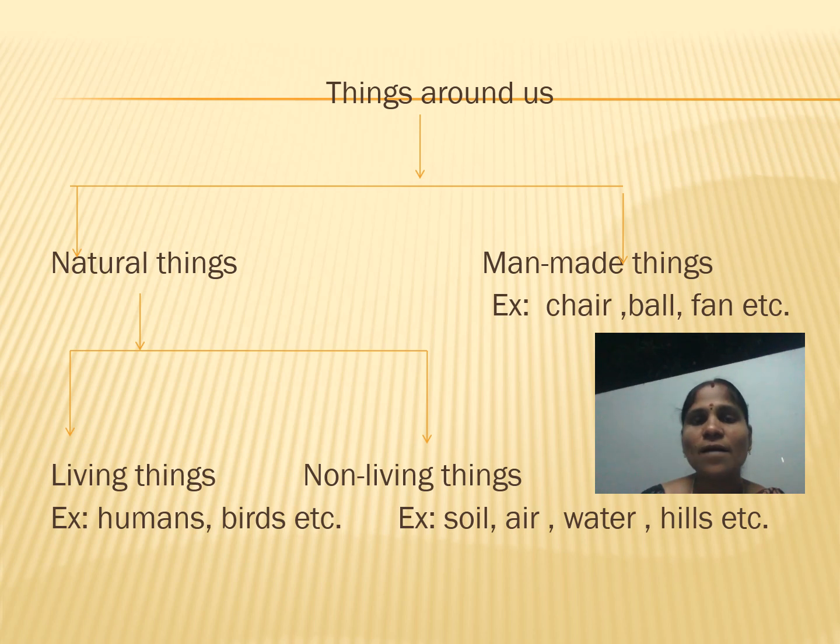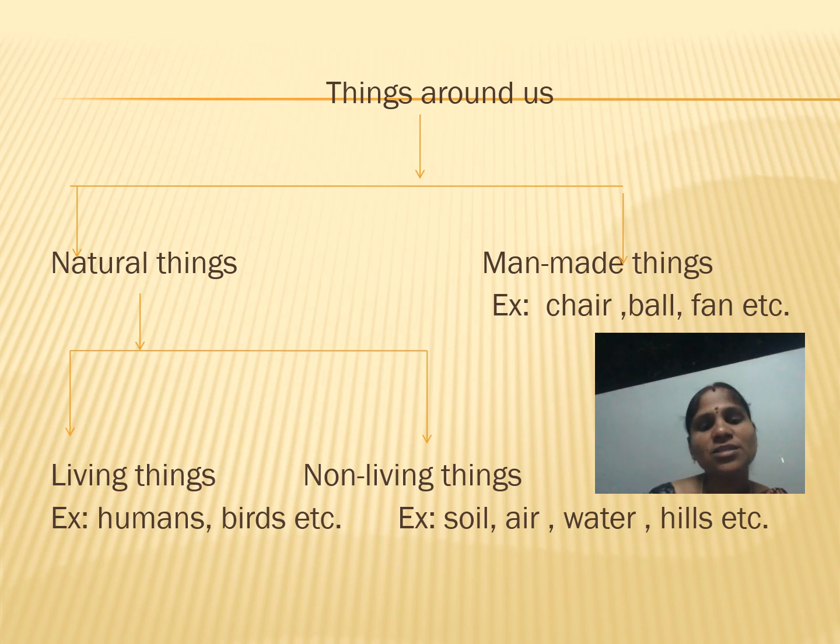Things which are made by man are called man-made things, for example, chair, bowl, fan, bottles, pen, pencils. All man-made things are non-living things.